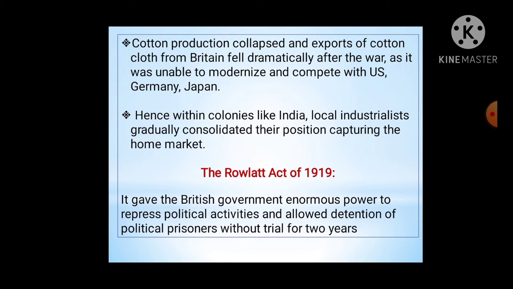The Rowlatt Act of 1919 gave the British government enormous power to repress political activities and allowed detention of political prisoners without trial for two years.